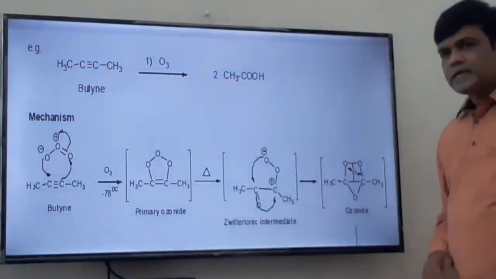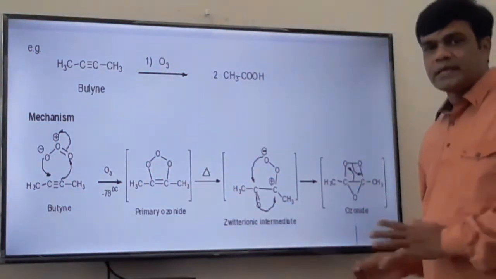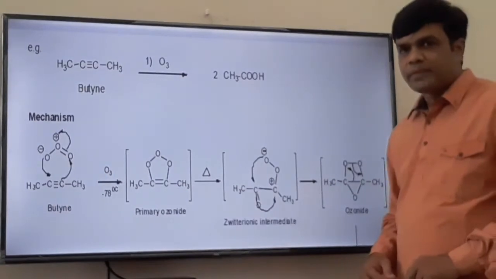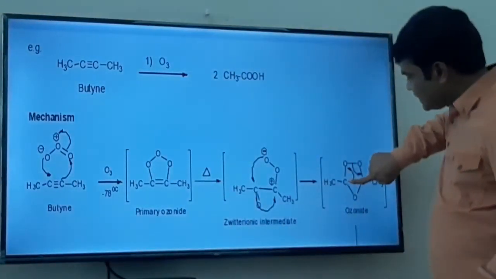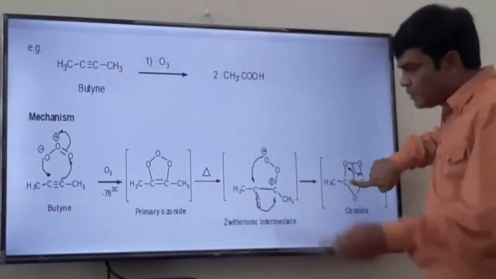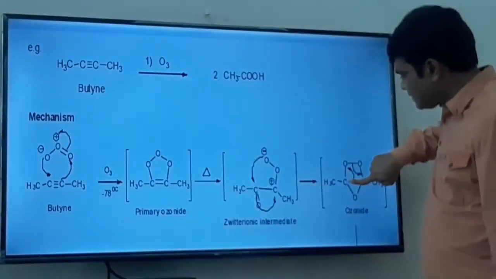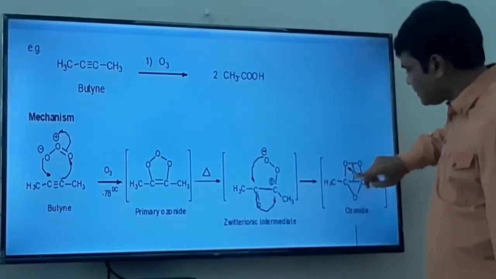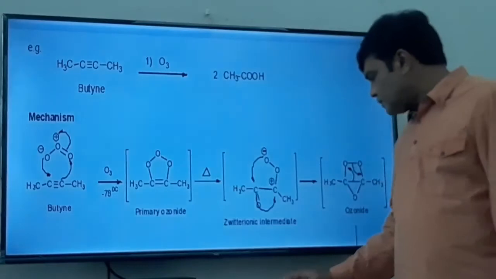Now this ozonide is unstable. This is the ozonide in case of a carbon-carbon triple bond. In case of a carbon-carbon double bond, this single bond is not there, everything is the same, only this carbon-carbon single bond is not there.